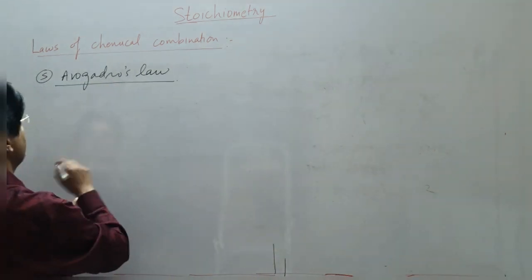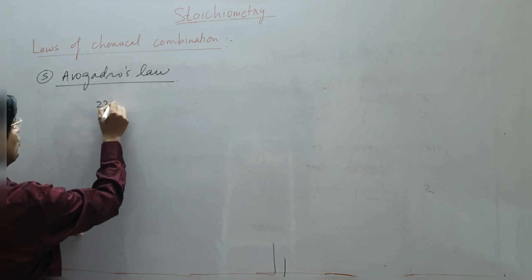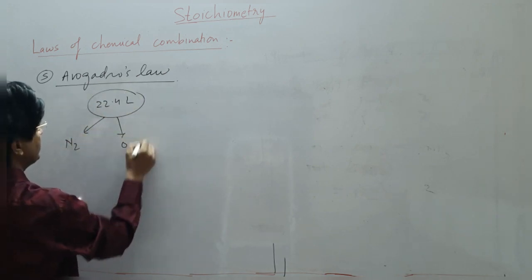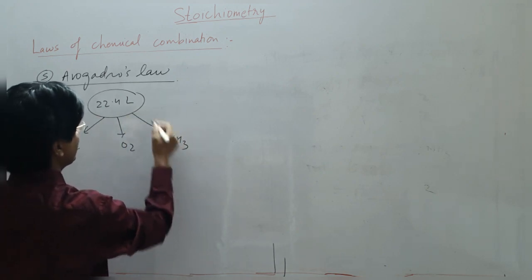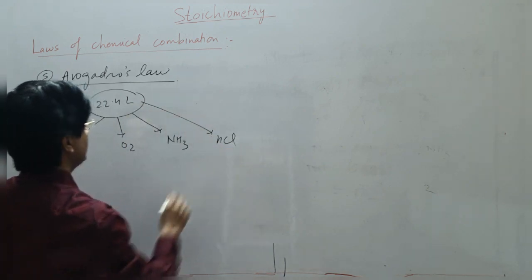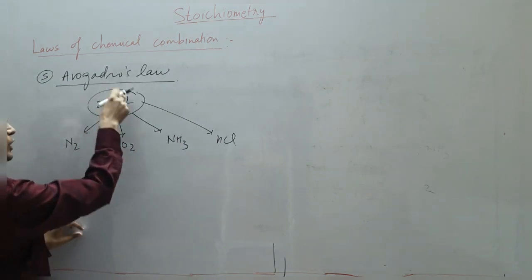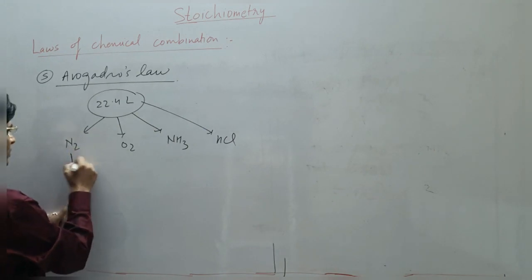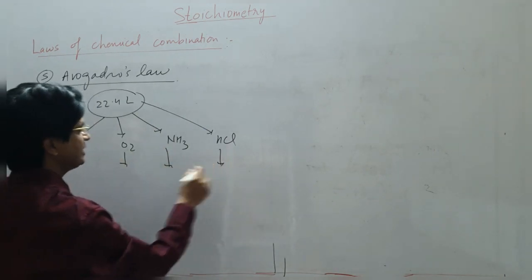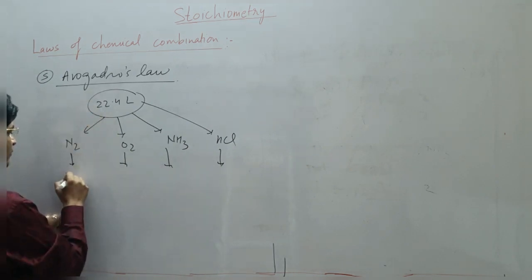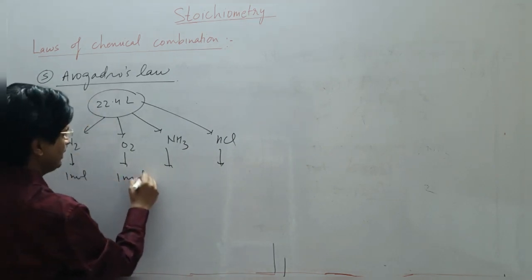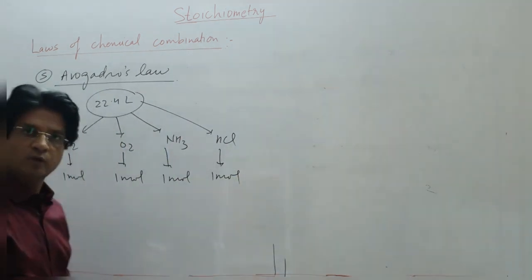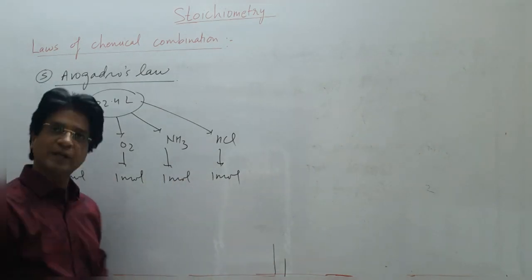Say for example, if I take 22.4 liters of nitrogen, of oxygen, of ammonia, you can take anything, you can take HCl as well. They're all gases. So if I take equal volume, which happens to be 22.4 liters in this case, the number of moles of nitrogen, oxygen, ammonia, HCl will be the same. In this case, there will be 1 mole each. And 1 mole of each will contain an equal number of particles also, which happens to be Avogadro's number.